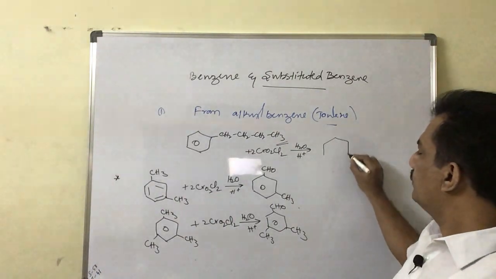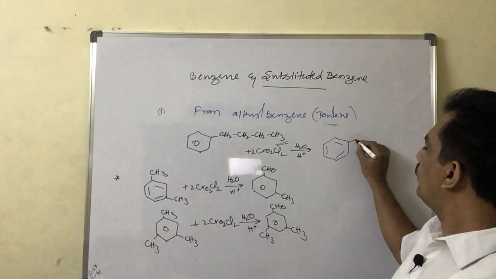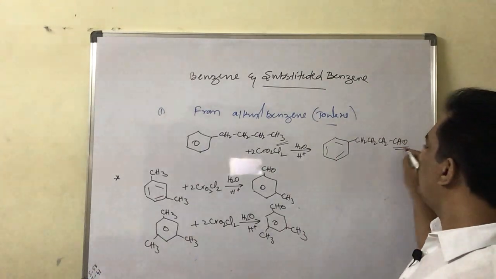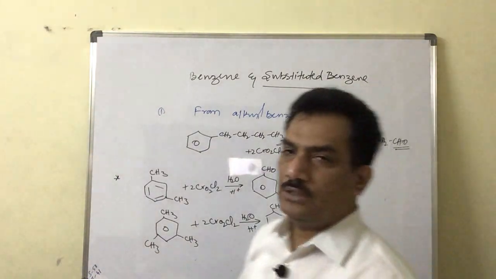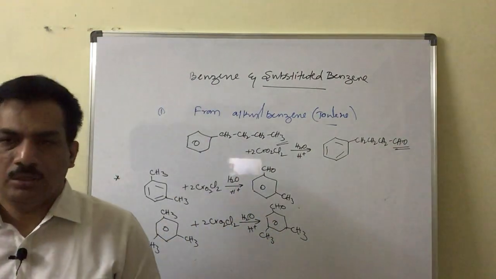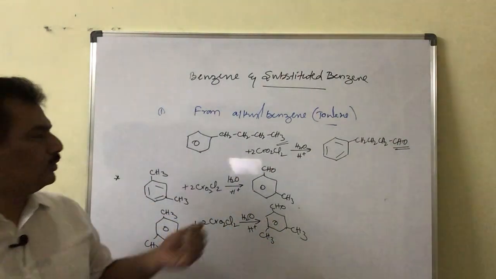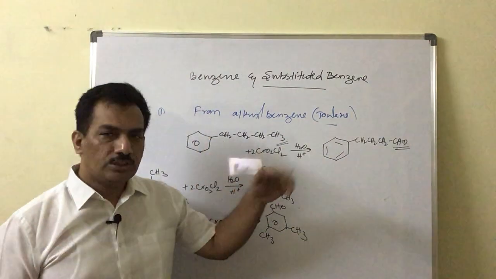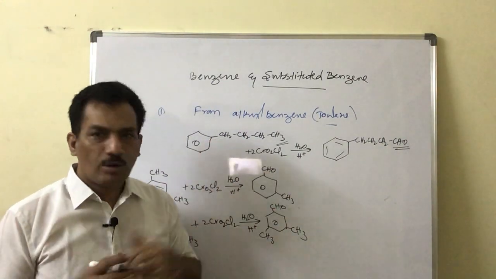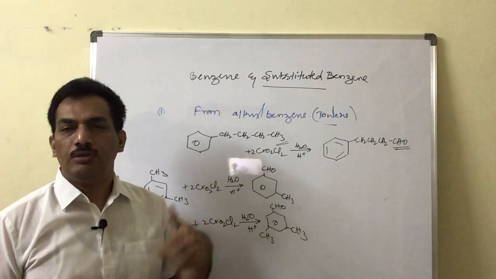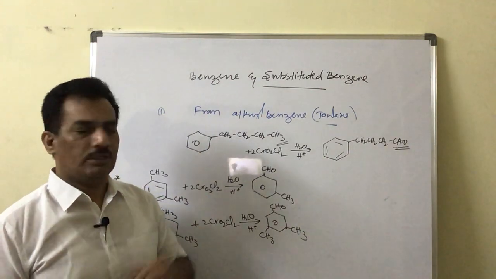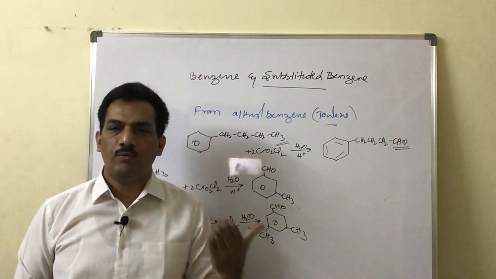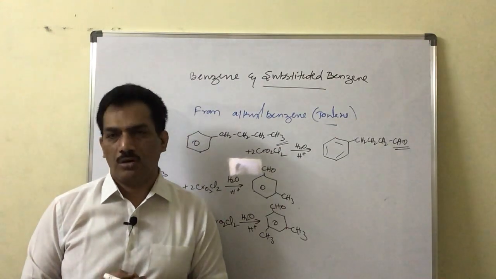So we are getting this type of compound here, CH2, CH2, CH2, CHO. Only the terminal methyl group will be oxidized to the aldehyde, but not the total alkyl group. In coming days, when we discuss the conversion of alkyl benzene into benzoic acid, there all the carbons present in the side chain will be converted into the COOH group, whether it is having only 1 carbon, 2 carbon, or 3 carbon, when it is treated with a strong oxidizing agent.